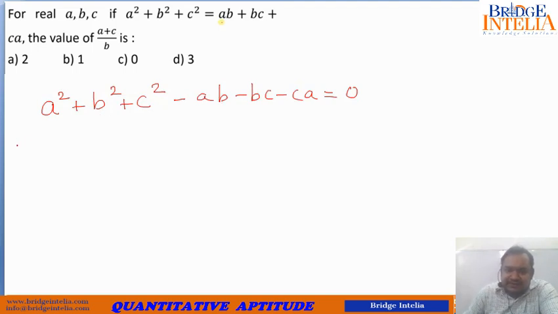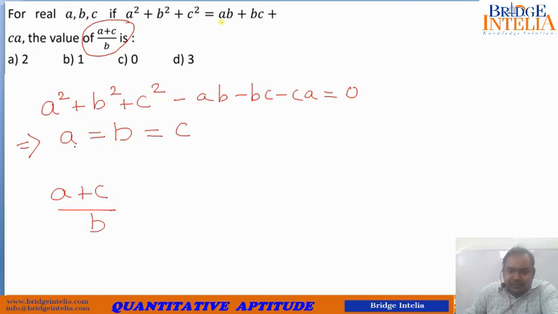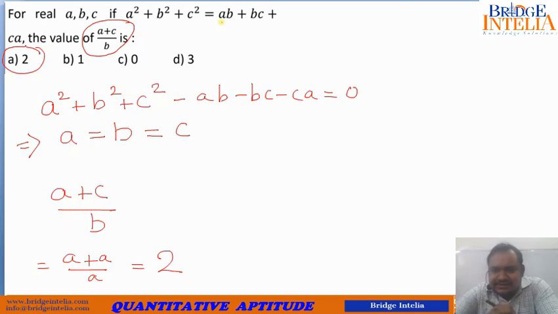So if this is given, what is to be concluded? This is another way of saying that a is equal to b is equal to c. And now based on this fact, you have to calculate the value of a plus c by b. Now you know, once you know that a is equal to b is equal to c, how easy this becomes? This can be written as a plus a by a, because a is equal to b is equal to c, so is equal to 2. So you see, 2 is the final answer.